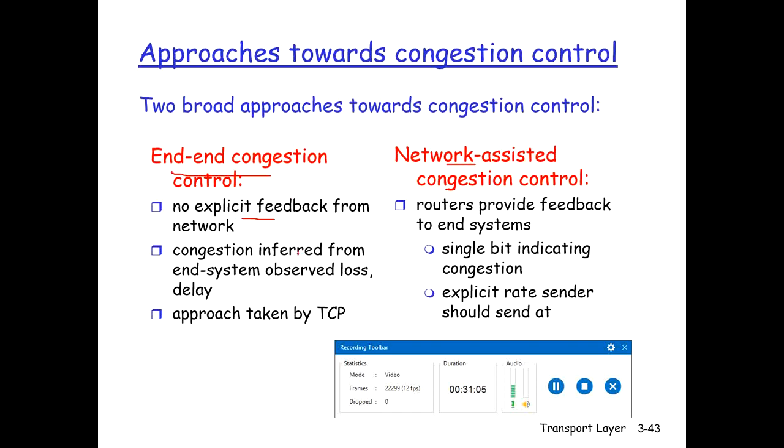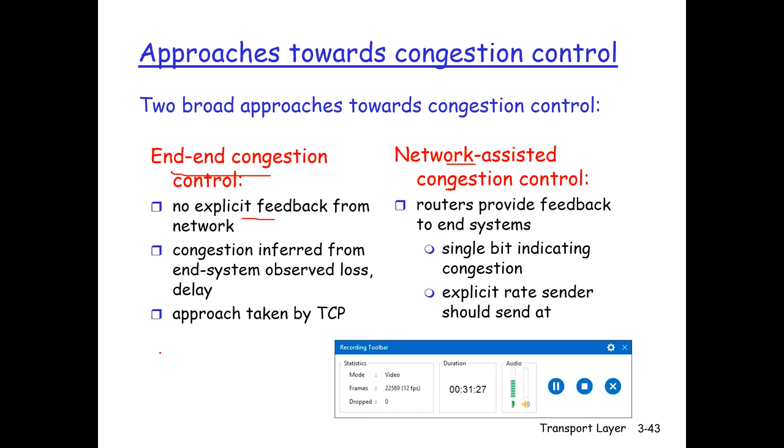So it is the responsibility of the host to sense the congestion in the network based on the observed packet behavior. So if it is taking too long for the receiver to receive a packet, the receiver can infer that there can be congestion on the network.